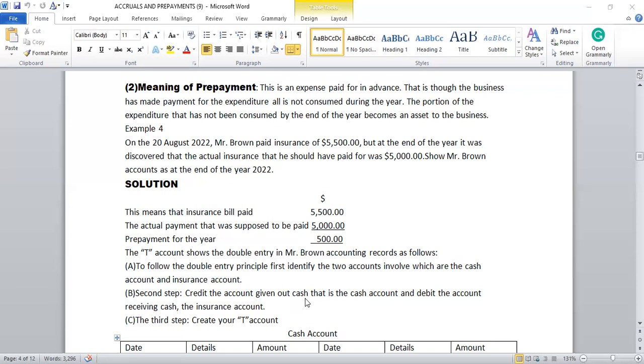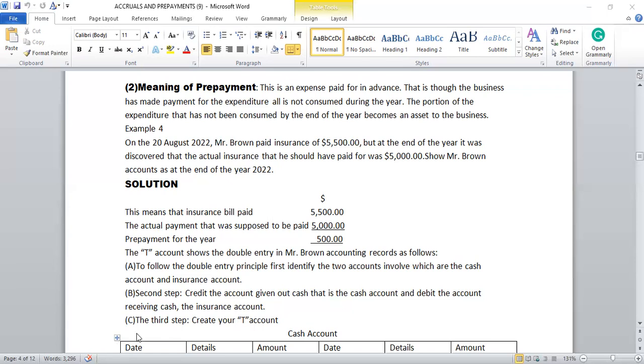Credit the account giving out cash, that is the cash account, and debit the account receiving cash, that is the insurance account. So the two accounts: the cash account will be what? Credited, because it is giving out cash, and the insurance account will be what? Debited, because it is receiving the cash. The cash account is giving out cash, so credited. The insurance account is receiving cash, so debited.